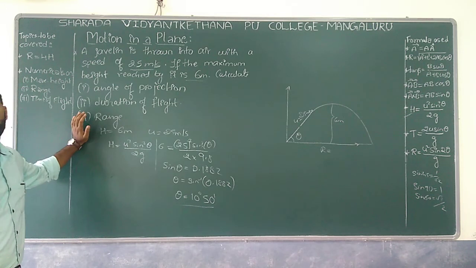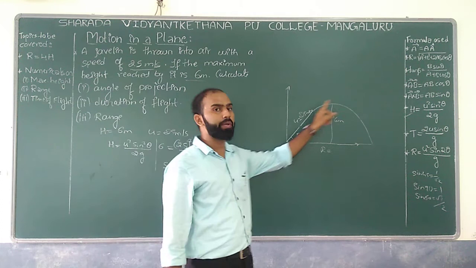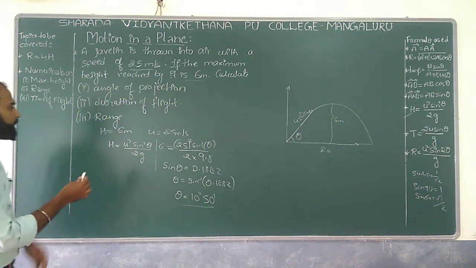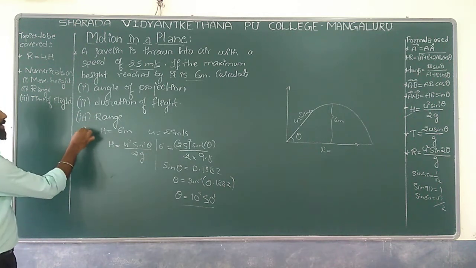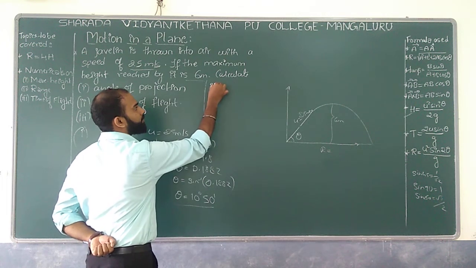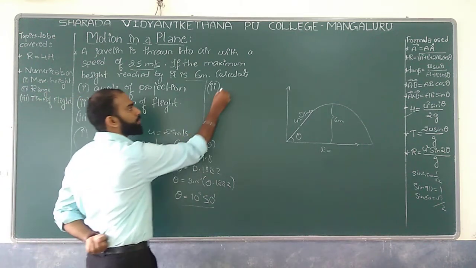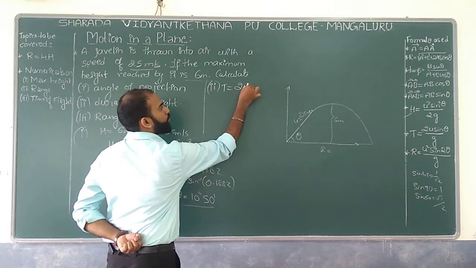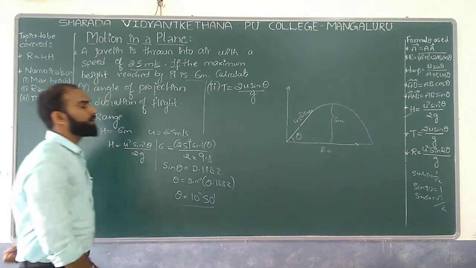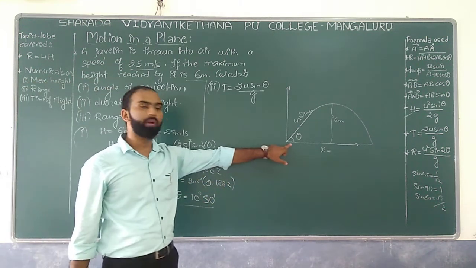And the second one we are supposed to calculate is time of flight. What is the time taken to reach from one point to another point with the path as a trajectory or parabola over here. This is the first case we have done. And if I want to calculate the second one, that is nothing but the time of flight, we have one formula, that is t which is equal to 2u sin theta divided by g, right? Anyhow, we have got the angle of projection theta.